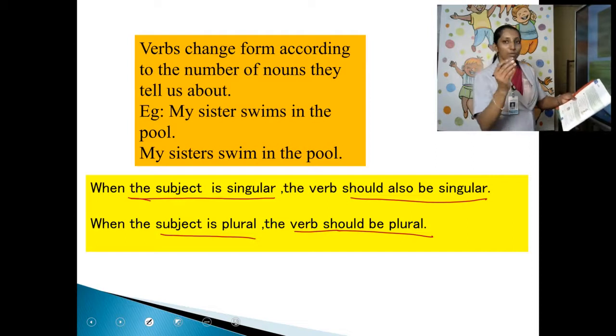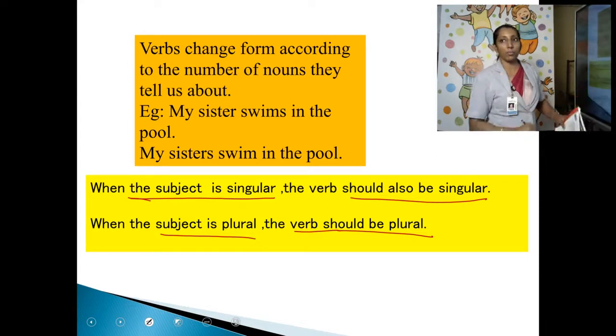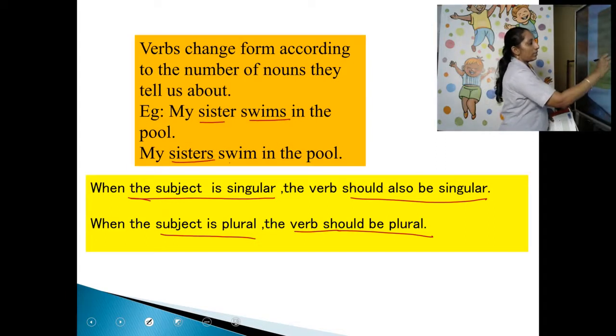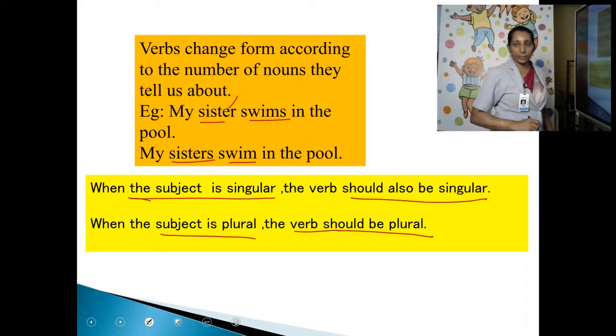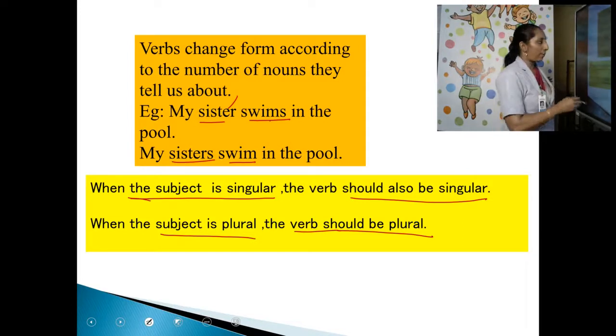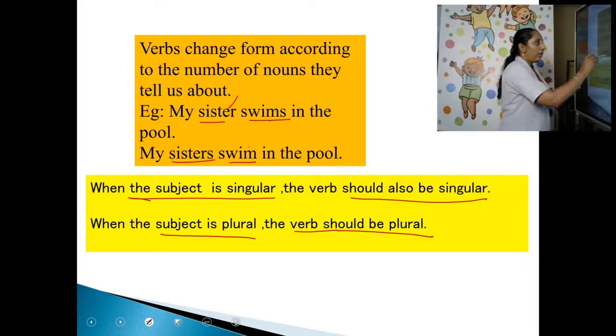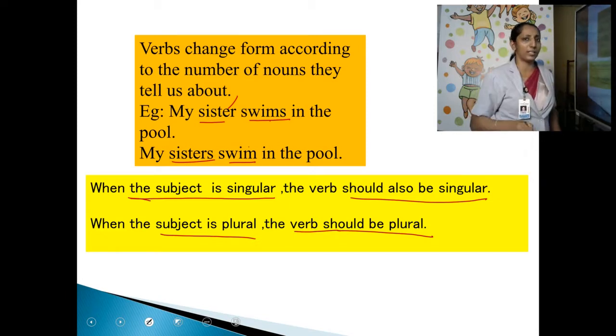Look at the textbook. It is given there. My sister swims in the pool. My sisters swim in the pool. Here, sister is singular and the verb is also singular. I already told you, when s is added to a verb, it becomes singular. So, swims, singular. Here, sisters, plural. Swim is plural. Have you got the point? Very good. When the subject is plural, the verb should be plural. When the subject is singular, the verb should be singular. You should learn it by heart. Say and repeat it.